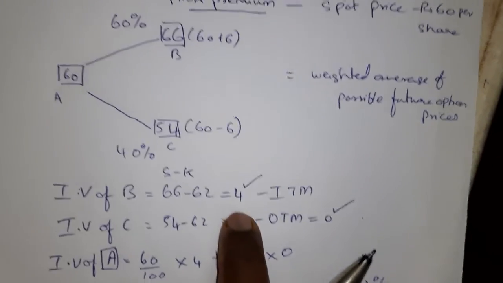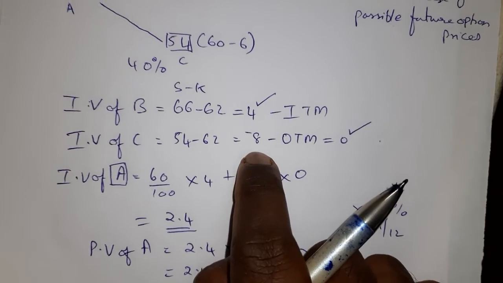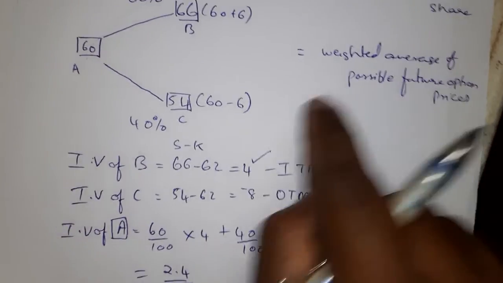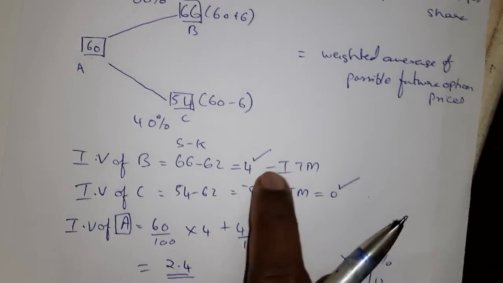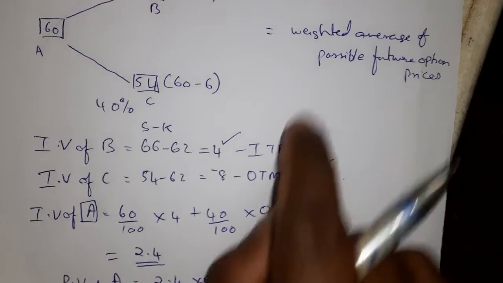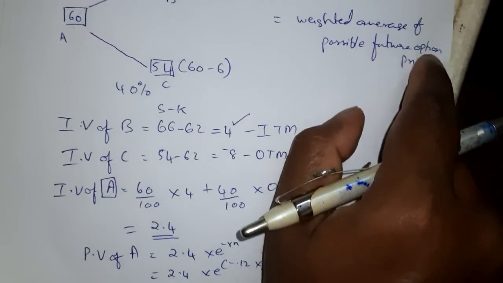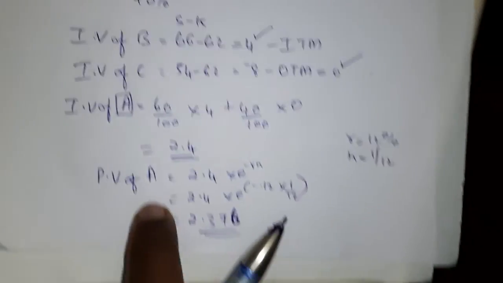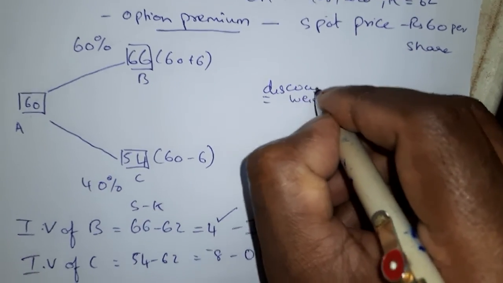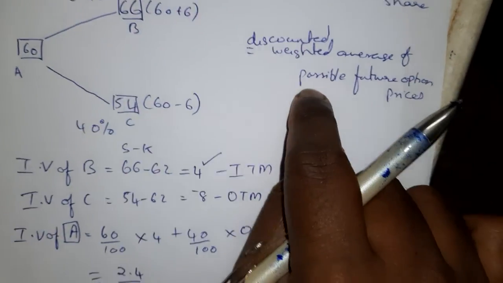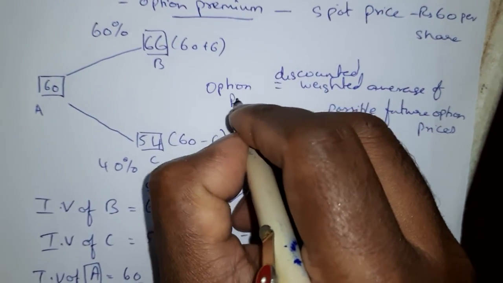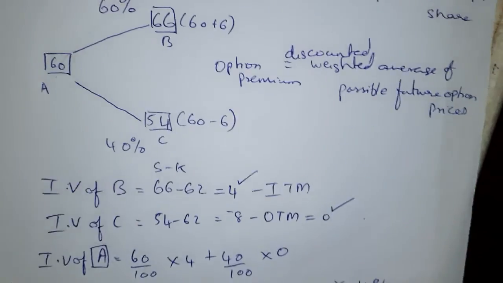The option price of B was 4 and the option price of C was 0, and we took a weighted average because we expect the intrinsic value of 4 with 60% and 0 with 40%. We take the sum total of the weighted average of the possible future option prices, and then we discount it. So we call it the discounted weighted average of possible option prices. That is how you calculate option premium. I hope you have understood.